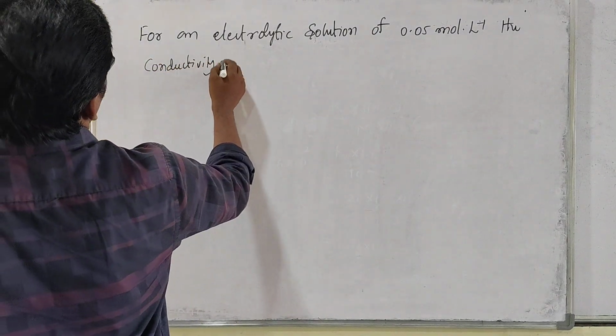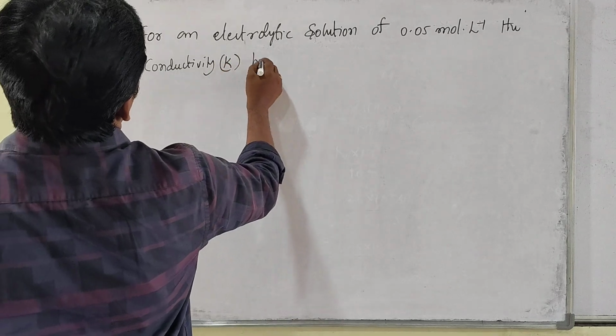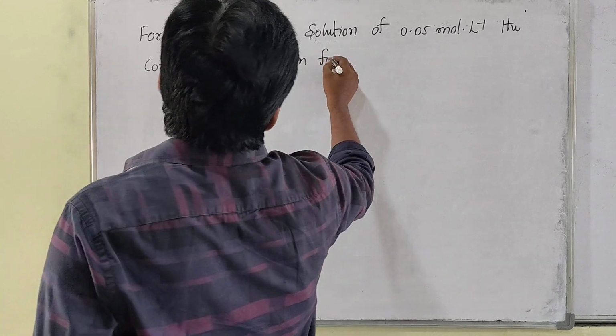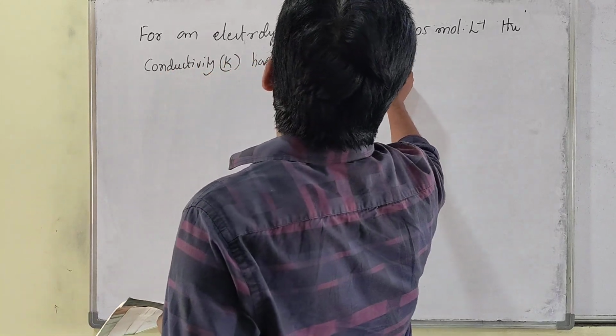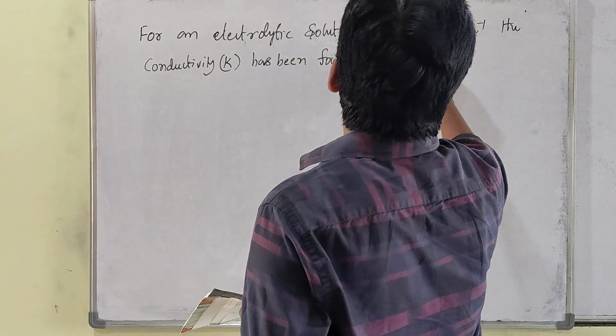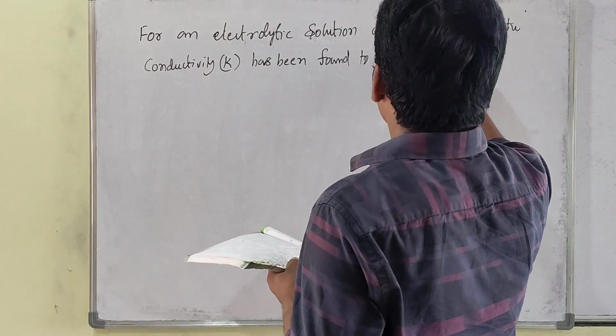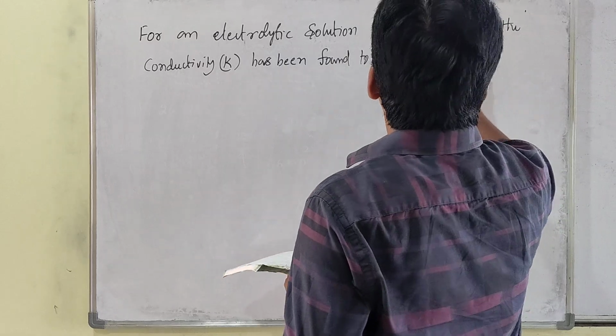the conductivity, nothing but kappa, has been found to be 0.0110 Siemens centimeter inverse.